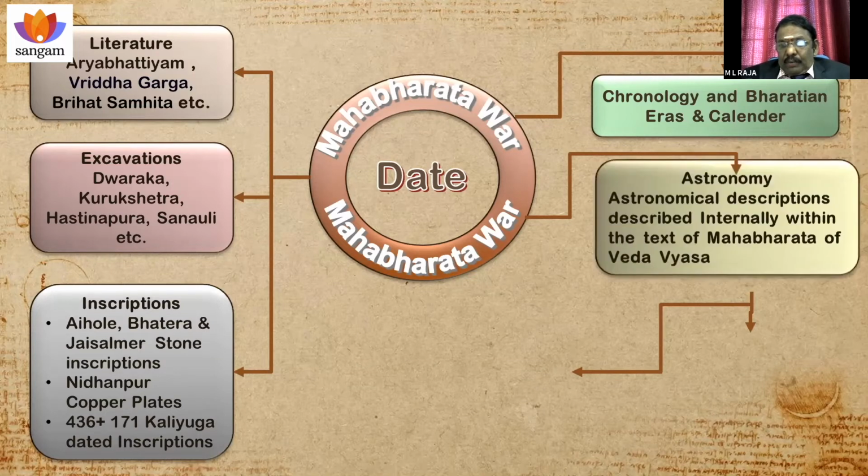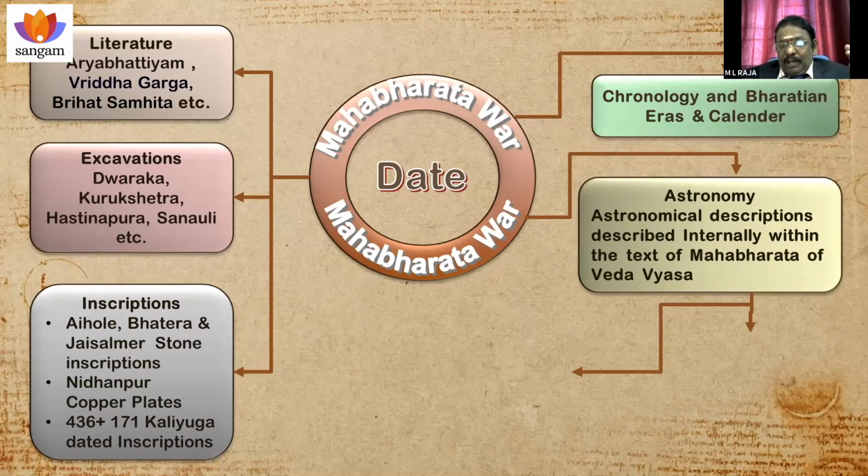And the fifth part is astronomy. So astronomy is only a fifth pillar, not the sole pillar. Astronomy findings should corroborate with the literature, archaeology, inscriptions and chronology. It cannot give a separate date. It should be coherent and harmonious with their date.